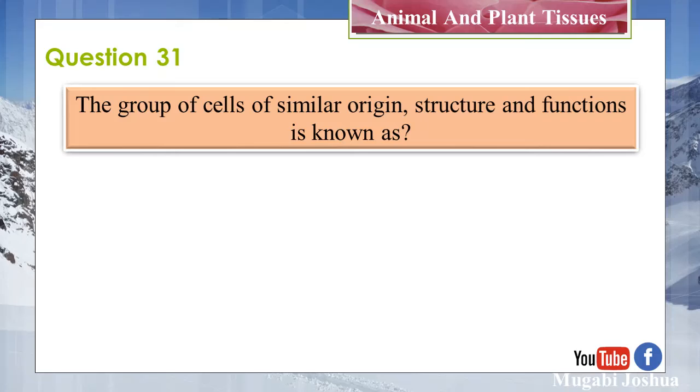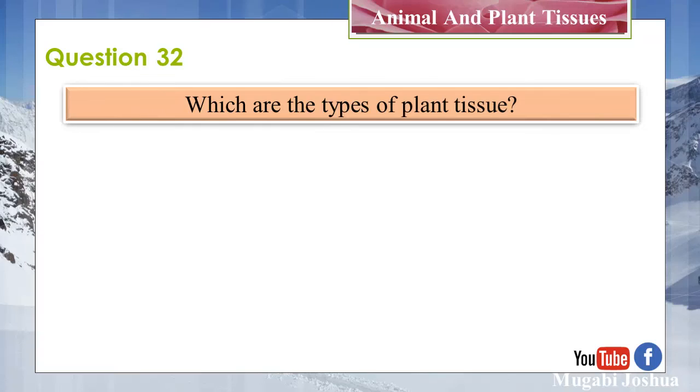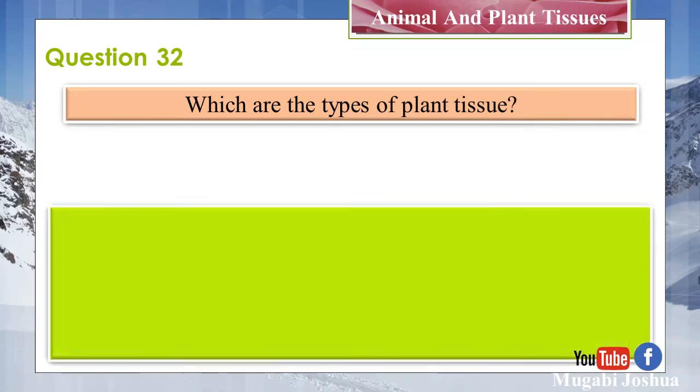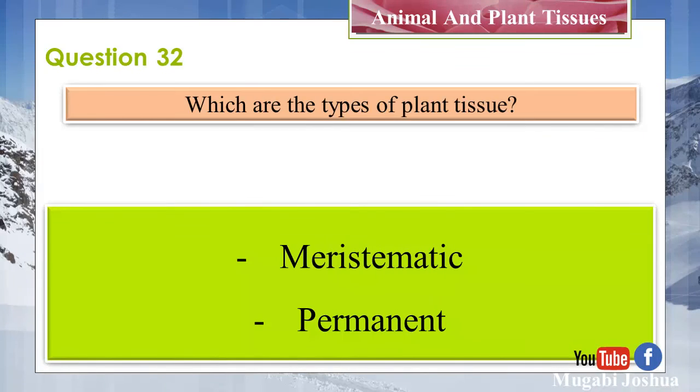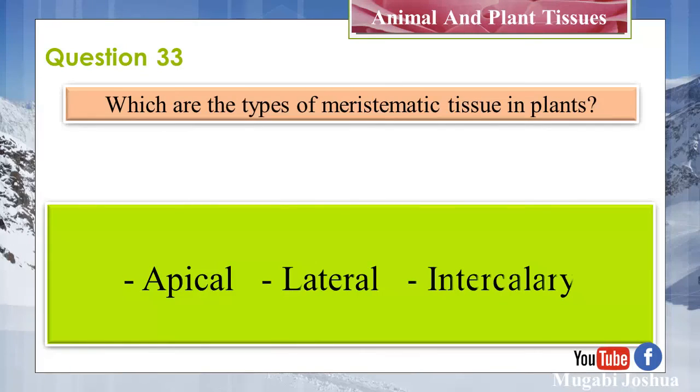Question 31. The group of cells of similar origin, structure and function is known as tissue. Question 32. Which are the types of plant tissue? Meristematic and permanent. Question 33. Which are the types of meristematic tissue in plants? Apical, lateral, intercalary.